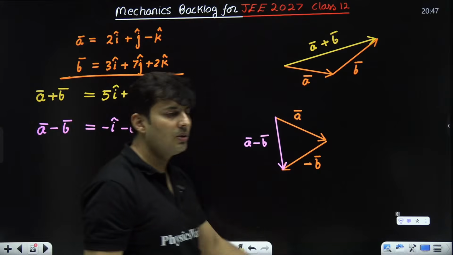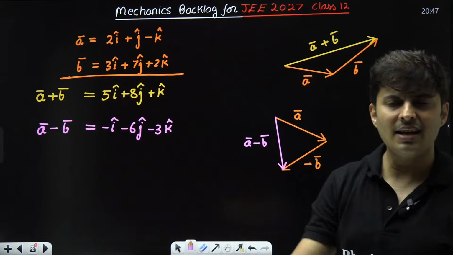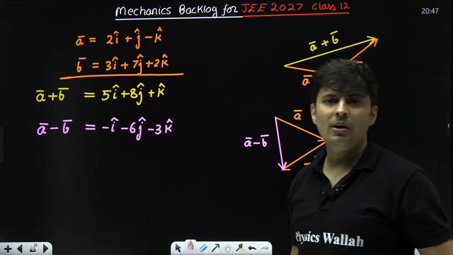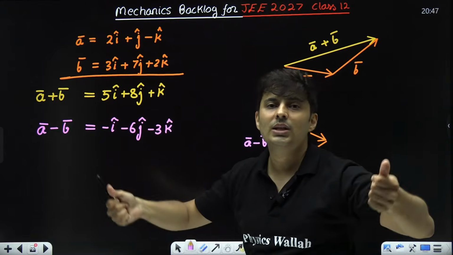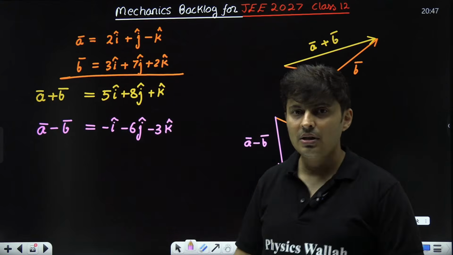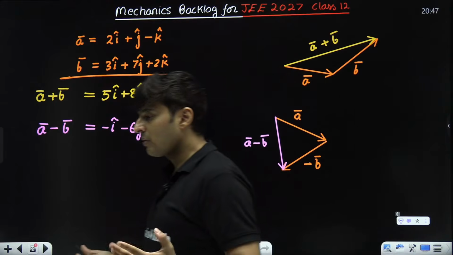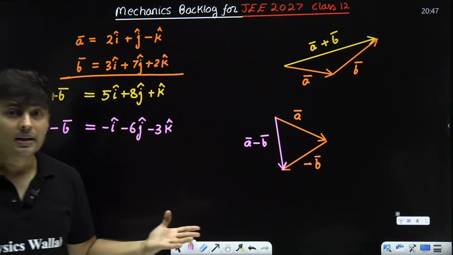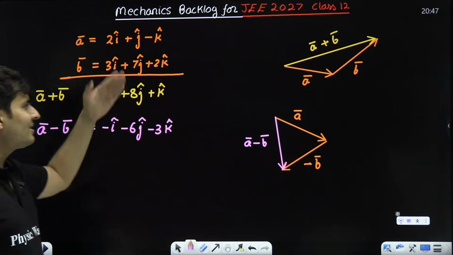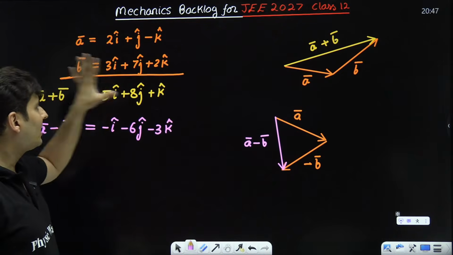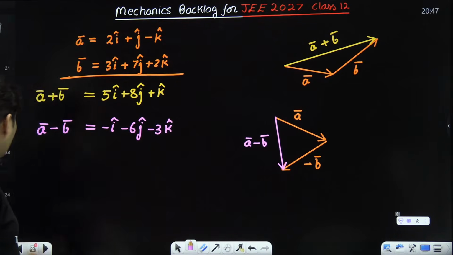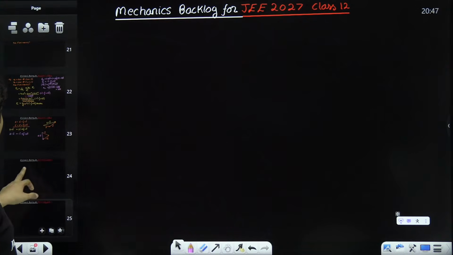Is this absolutely clear, everyone? So when it is in IJK form, there is no problem, we can directly do the additions and the subtractions. We don't have to break our head. Now the problem comes when it is not in IJK, when it is not in component form. So there are two ways of adding or subtracting them.